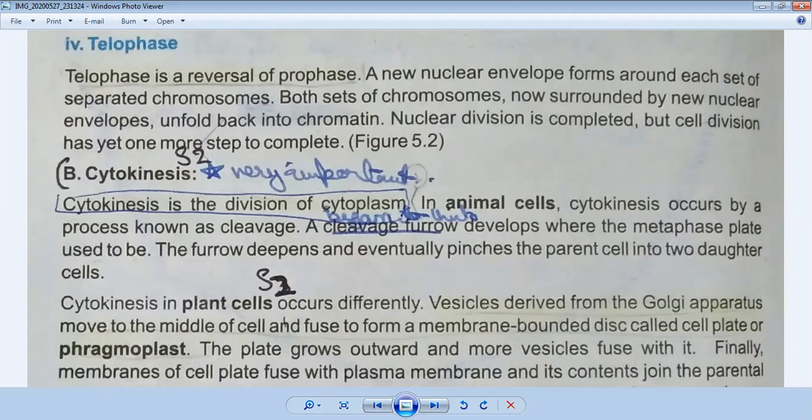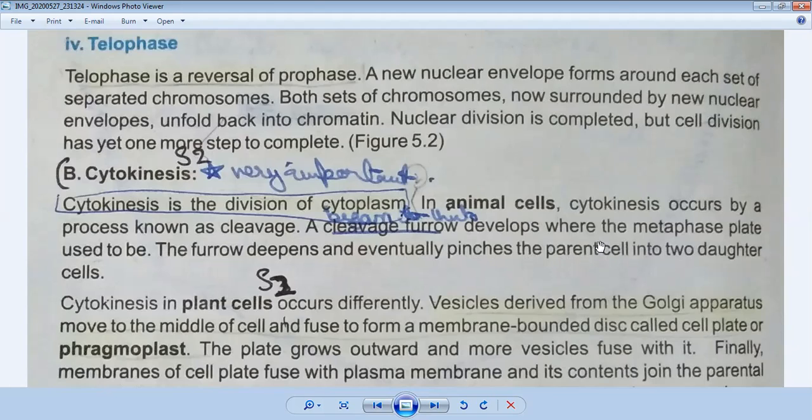First we will discuss cytokinesis in animal cells. If you look at the page of your book, cytokinesis occurs by a process known as cleavage. A cleavage furrow develops where the metaphase plate used to be. The furrow deepens and eventually pinches the parent cell into two daughter cells.